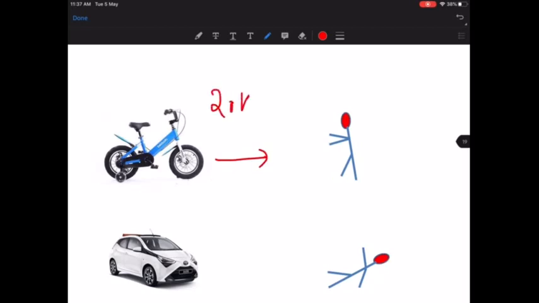This is moving at 20 kilometers per hour and this is also moving at 20 kilometers per hour, and there's a person standing right in front of them. Will the cycle affect the person more, or will the car have more impact on the person?